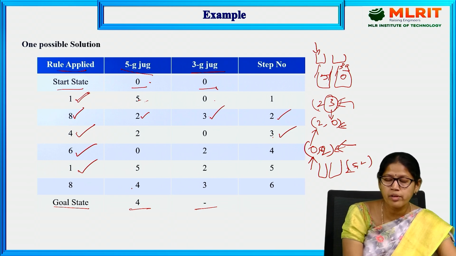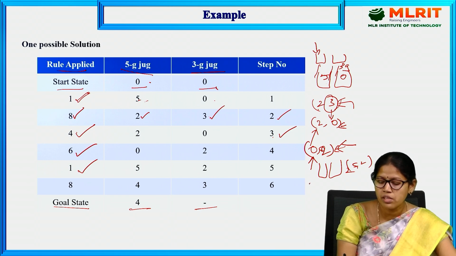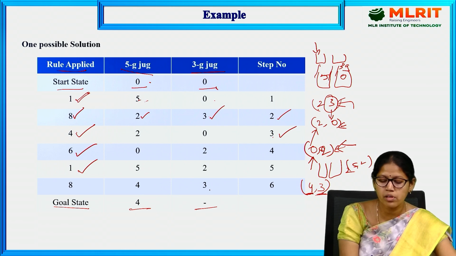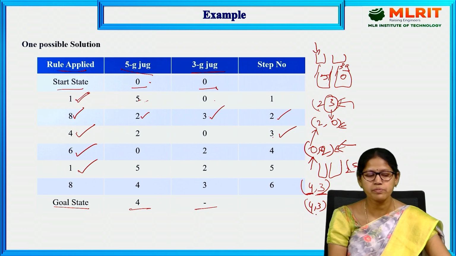Transfer the water from 5G into 3G. Then we'll reach the desired goal. Already 3G contains the 2G water, so we can transfer until 1G water. So the 5G contains 4G of water and 3G contains the 3G of water. 4 and 3 is our desired goal.